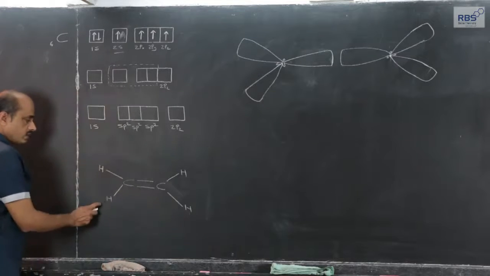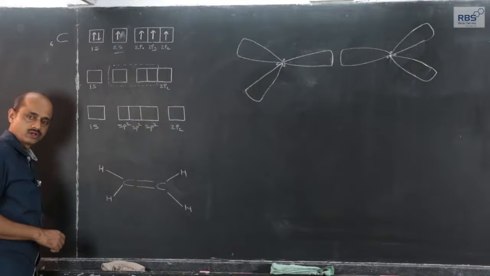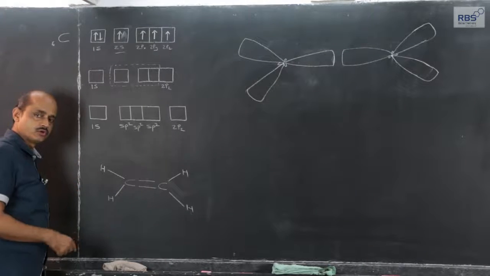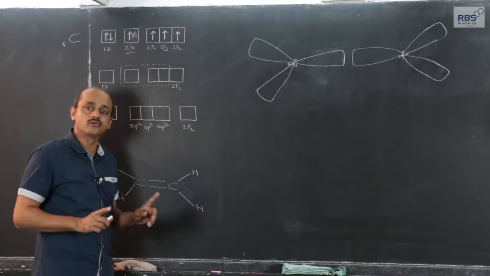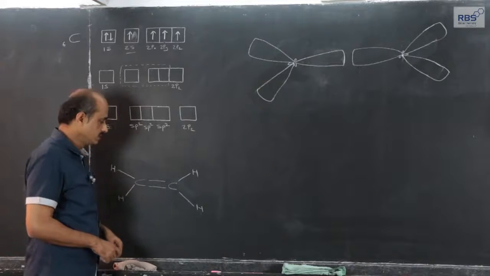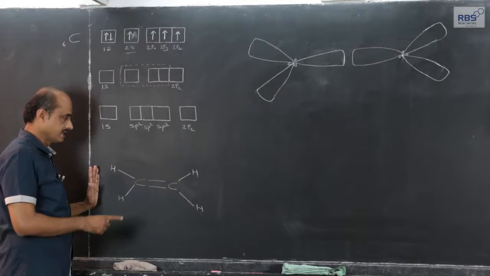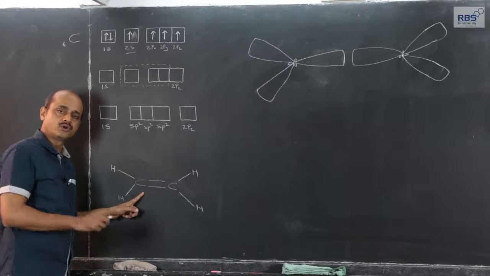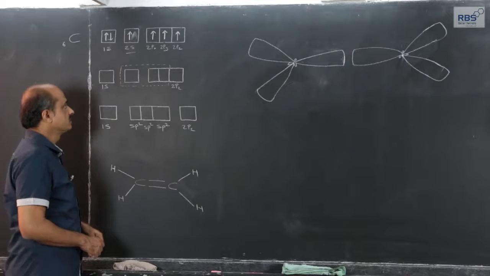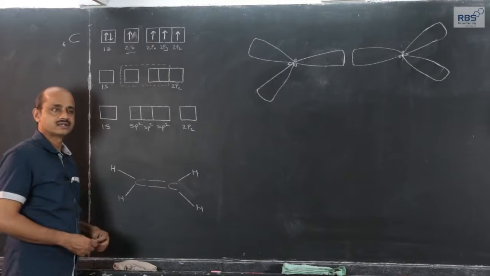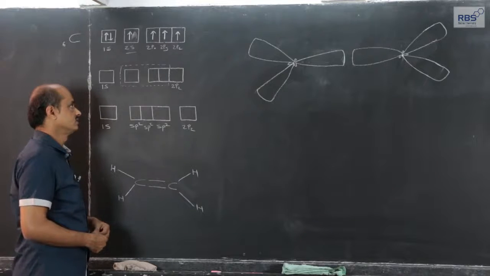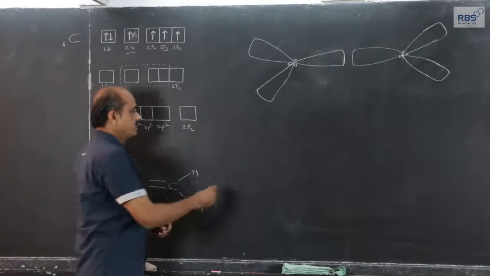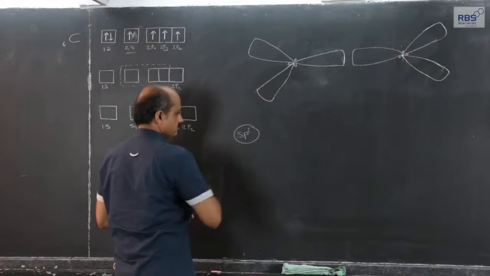Whatever we have studied for methane will be applicable for all those examples in which carbon forms all 4 single covalent bonds. In ethene molecular formation and examples which match with this, where there is a double bond of carbon, carbon undergoes what we call sp2 hybridization. What does it mean? Let us look at it.